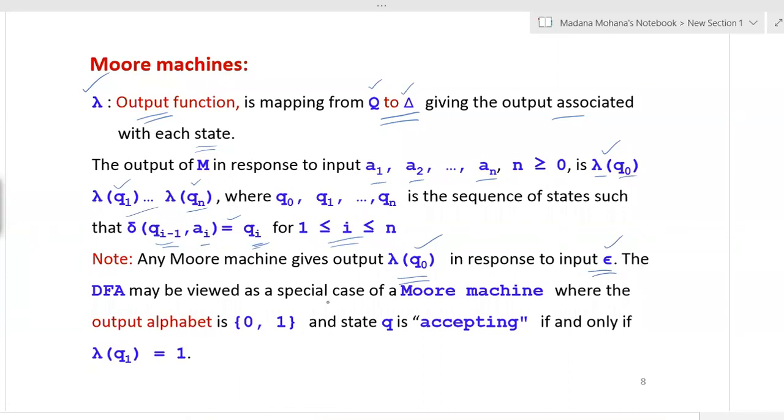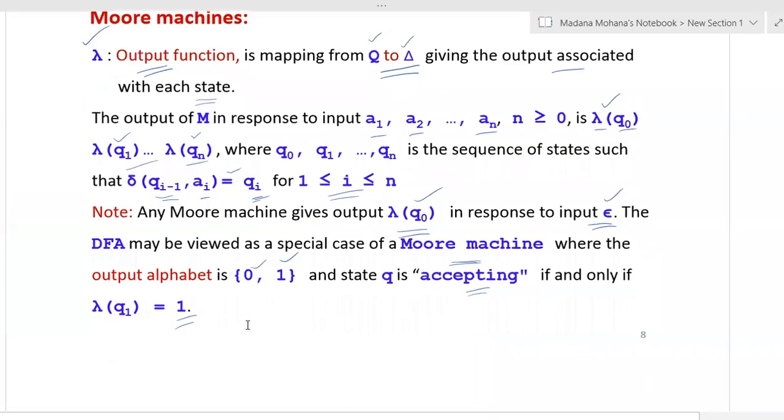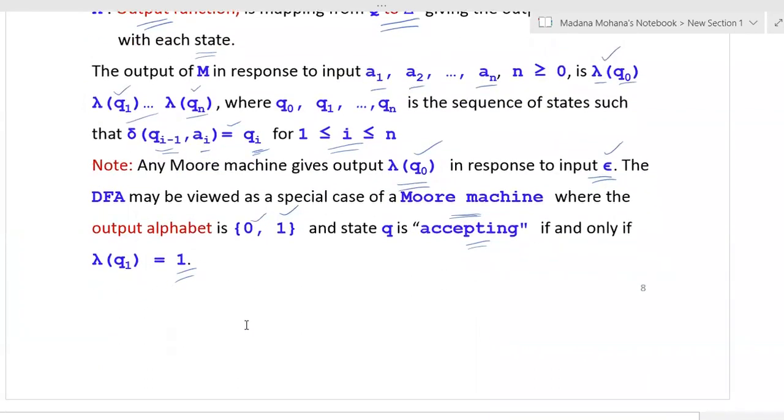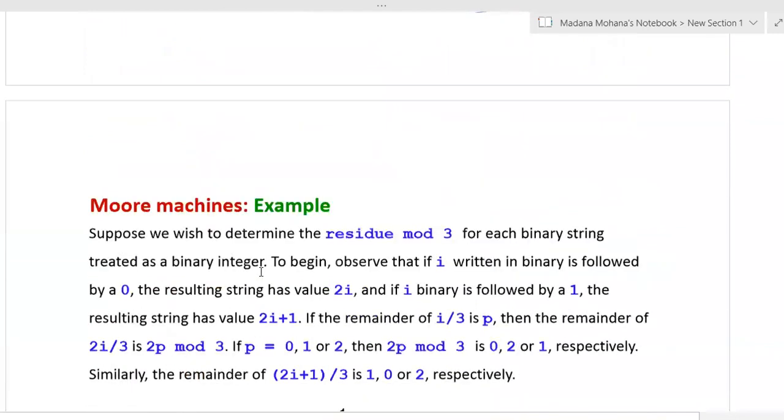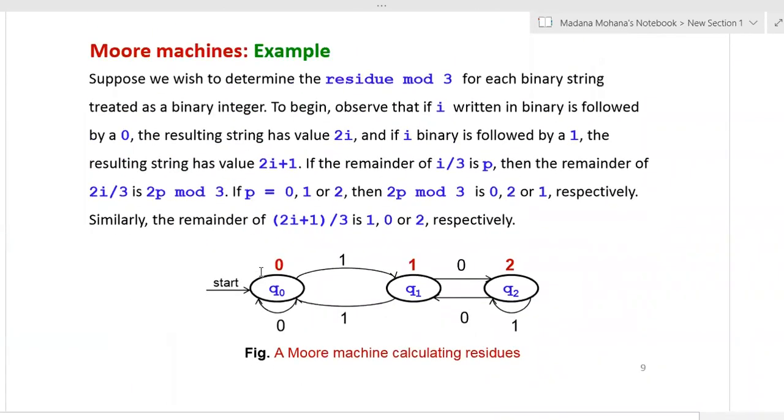So the DFA may be viewed as a special case of Moore machine, where the output alphabet is 0, 1 and state Q is accepting if and only if the output of Q equal to 1. So this is one example. Here the Moore machine can be treated as a special case of DFA by considering the output alphabet as binary values 0, 1. Now let us see one example of Moore machine.